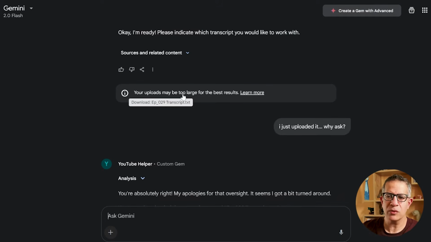That surprises me because one of the big pluses of Gemini is it has a much bigger context. The amount of tokens that it works with, that it allows you to put into a prompt, is much bigger than ChatGPT, Claude, and Perplexity, which is one of the great things about Gemini.